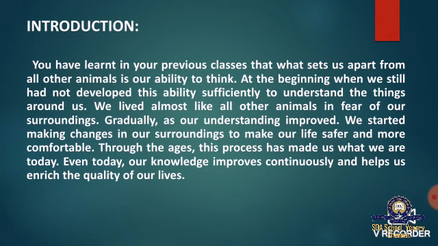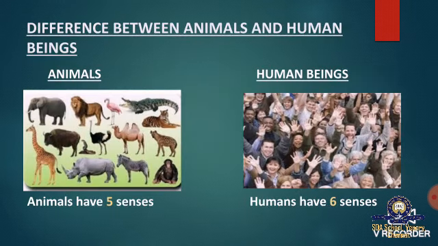Before we move on to our subject, let's recall the basics in science which we have learnt in our previous classes. You have learnt that what sets us apart from all the animals is our ability to think. The major difference between animals and human beings is senses.